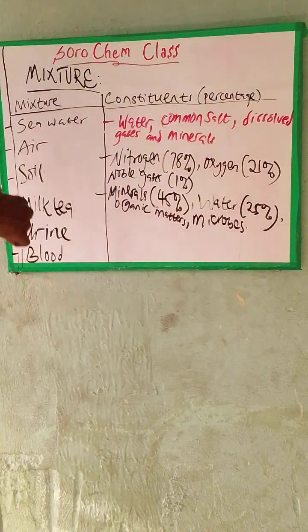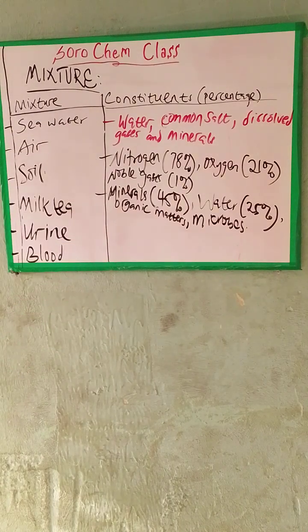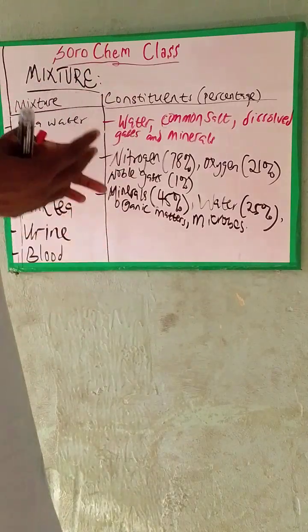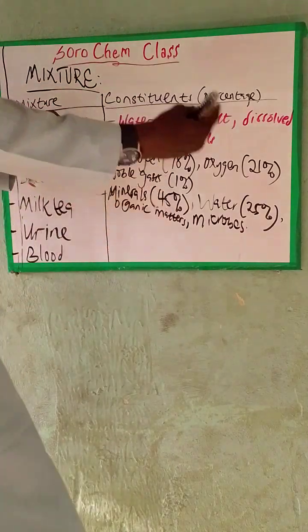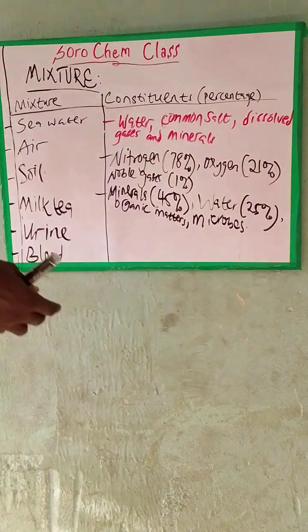So we can simply say soil is a mixture. And if soil is a mixture, somebody may ask, a mixture of what? So we can say soil is a mixture of minerals, water, organic matters, and some microbes.